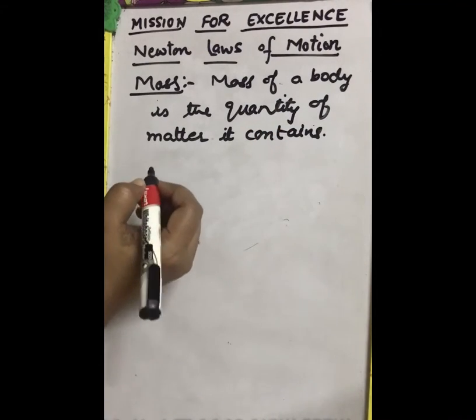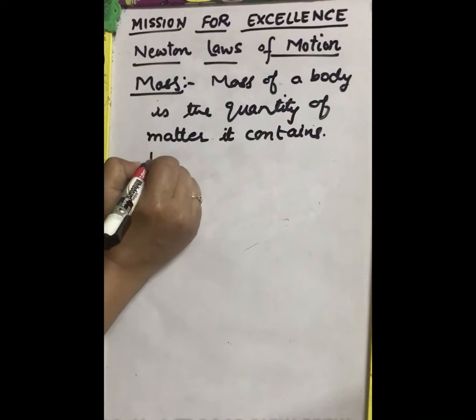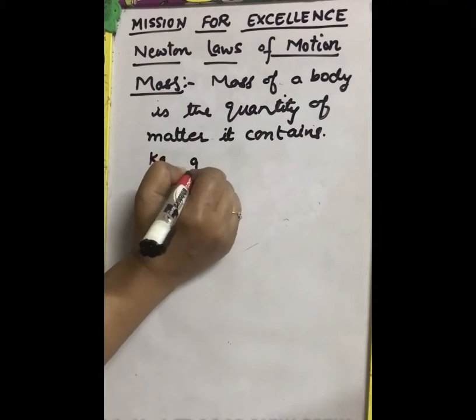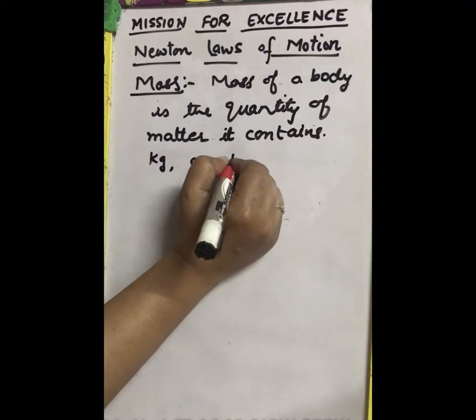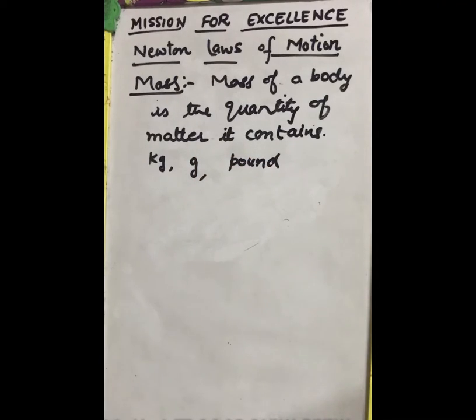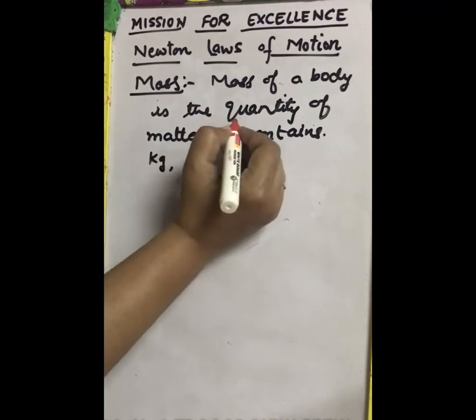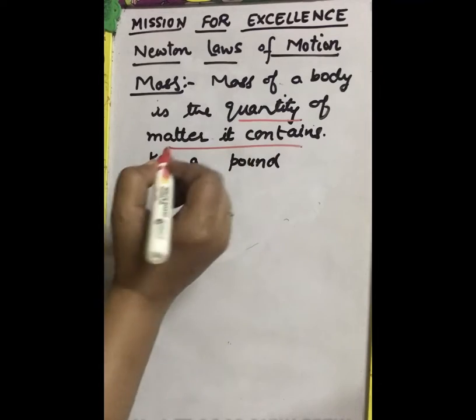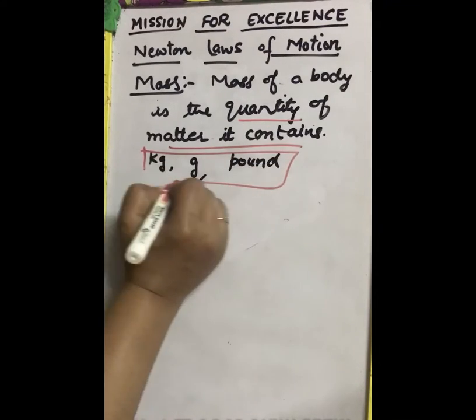Its unit is kilogram, gram, pound. These are its units. This is the mass. Mass of a body is quantity of matter it contains, and these are its units.